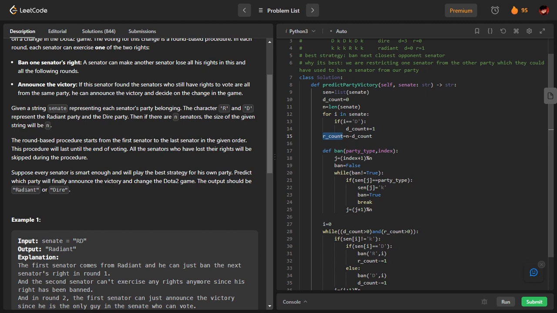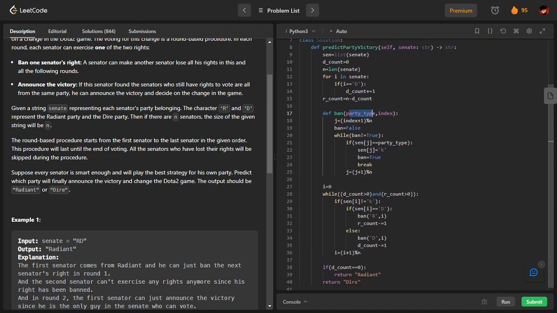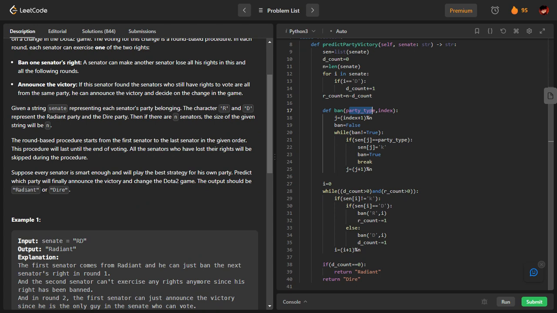Now I'm defining a function ban. This ban function is going to work on this strategy. It will ban the next closest opponent senator. This is going to be a party type. For example, in my code, I will show you. For example, party type is D. That means it will ban the next, see, starting from index plus 1. This is going to be the index, right? Starting from index plus 1.